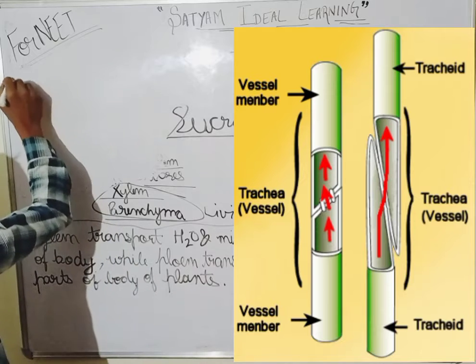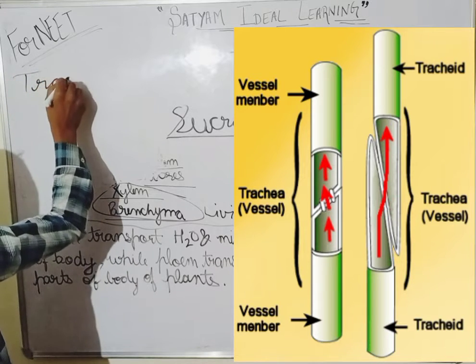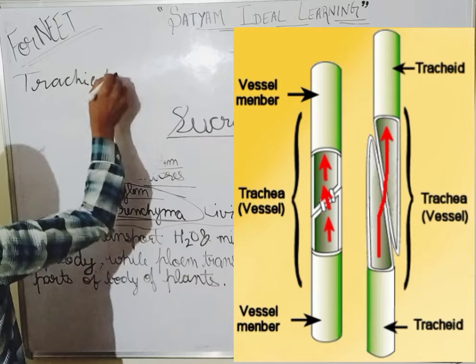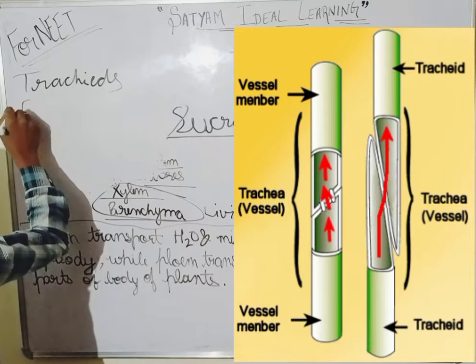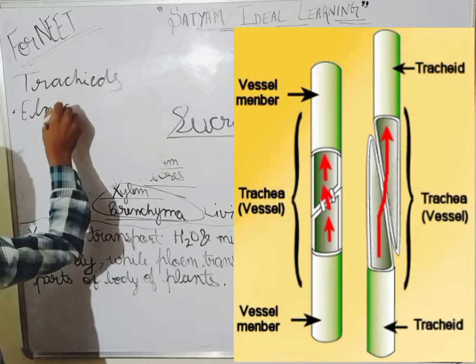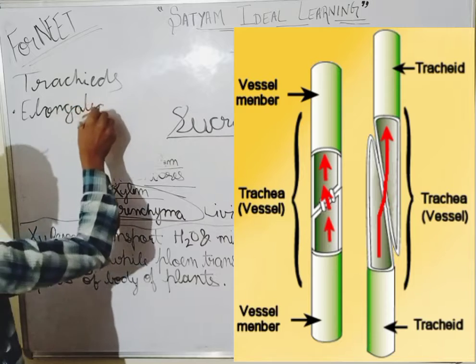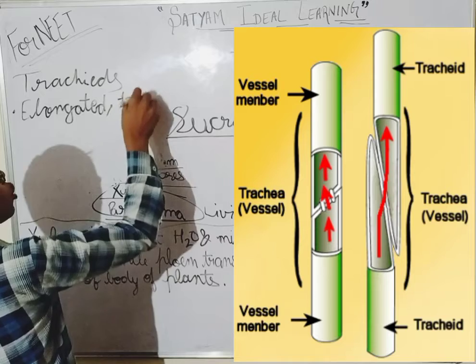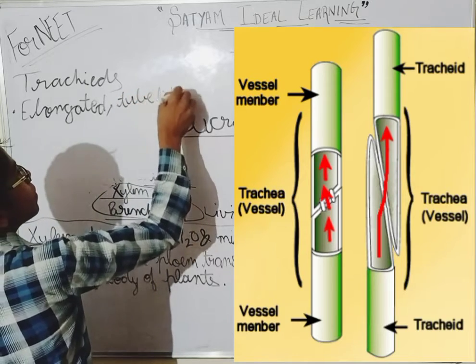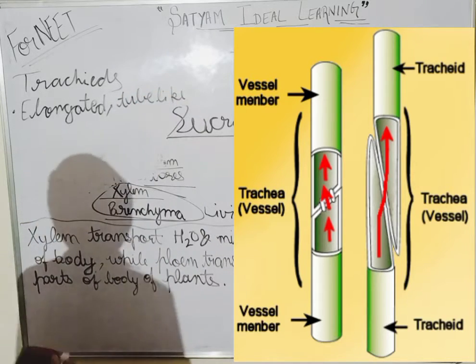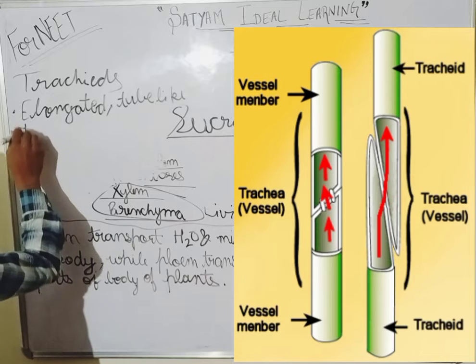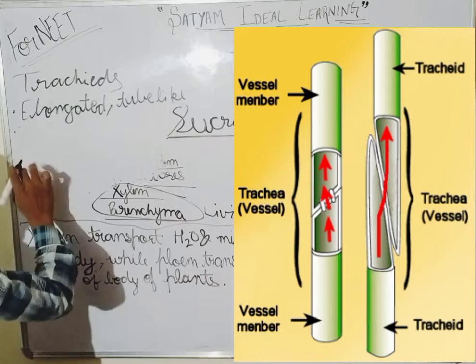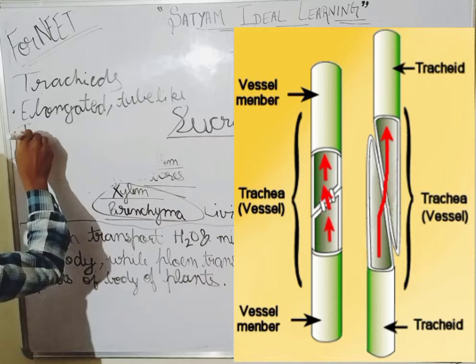So it is tracheids. What do tracheids have? It has an elongated tube-like structure. And what I have told you, it has tapering ends.